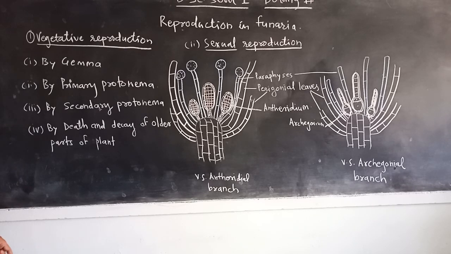When the plant becomes old, the older main stem dies and the lateral branches get separated from the parent plant. These separated branches grow into new Funaria plants. In this manner, vegetative reproduction in Funaria takes place.